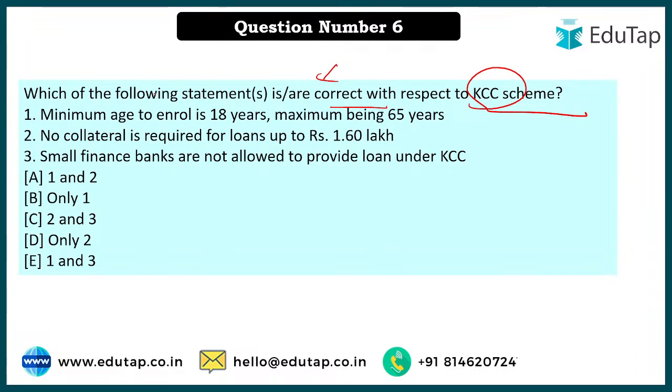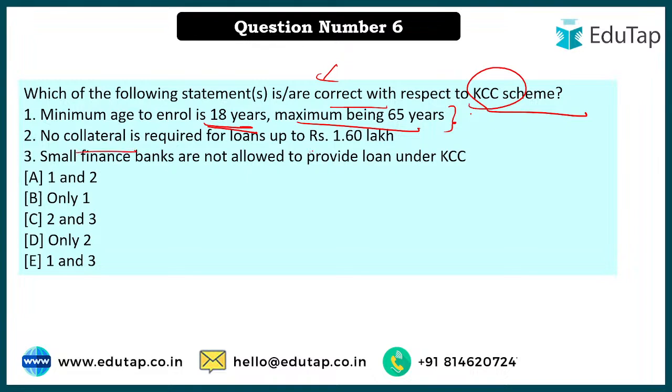Because see here, the minimum age to enroll is 18 years, but there is no maximum limit. Any farmer can take a loan under this, but if you reach senior citizen age, you should have a nominee along with you. Otherwise there is no maximum limit criteria. So that is why your option 1 is wrong.